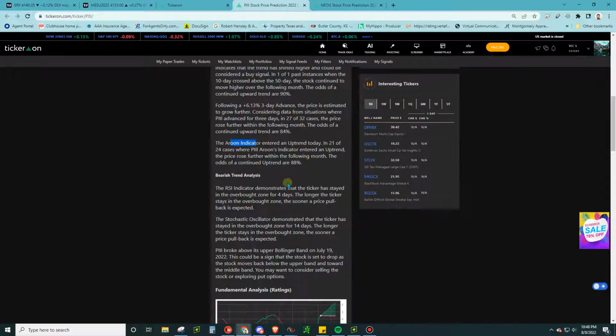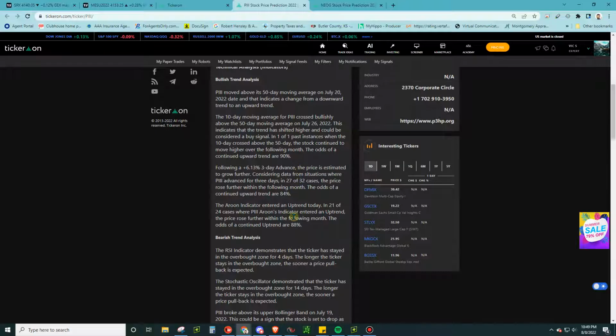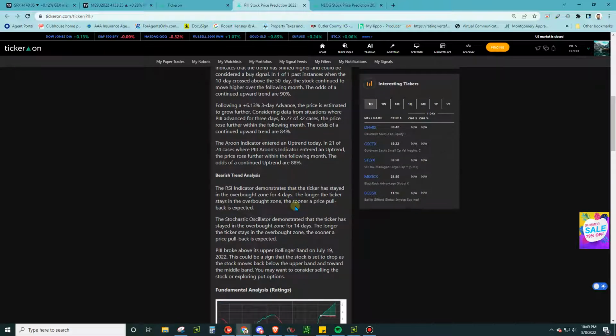And then you got the Aroon indicator, a very popular momentum indicator, trend indicator. And this is signaling an uptrend, 21 out of 24 cases. This Aroon indicator entered uptrend, 88%. So we got some pretty good bullish signals coming across the board.